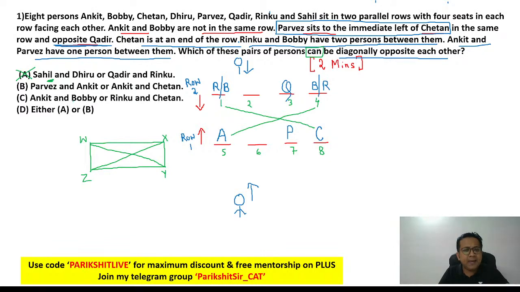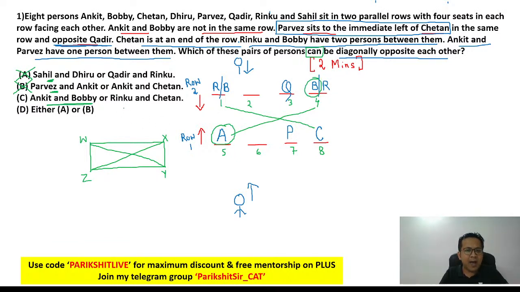Option B, P and A. Is P at a diagonal? No, P is not at a diagonal. Can you see? P is at number 7, not a diagonal. Option B is also out. Option C, A and B. Can A and B be diagonally opposite each other? Absolutely. If you look at it, A and B can be diagonally opposite.